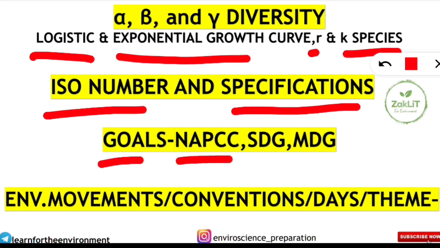Goals. NAPCC, that is National Action Plan for Climate Change. It also changes from year to year sometimes. You can also check the latest rules or the challenges in the NAPCC. Sustainable Development Goals, 17 goals you should know in the sequence. Also Millennium Development Goals, there are 8 goals. So these things are very important.